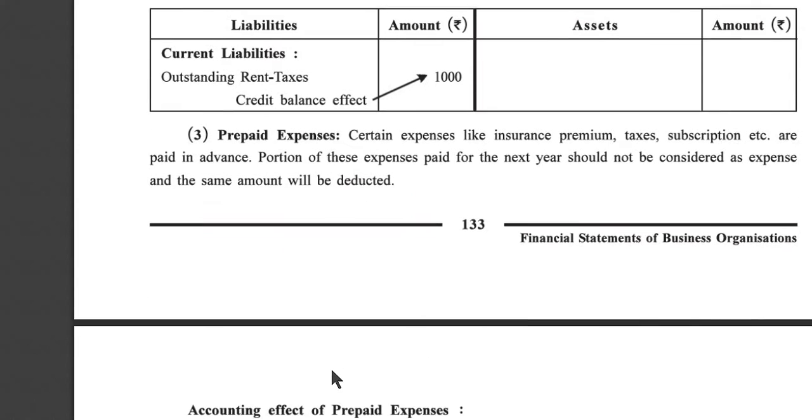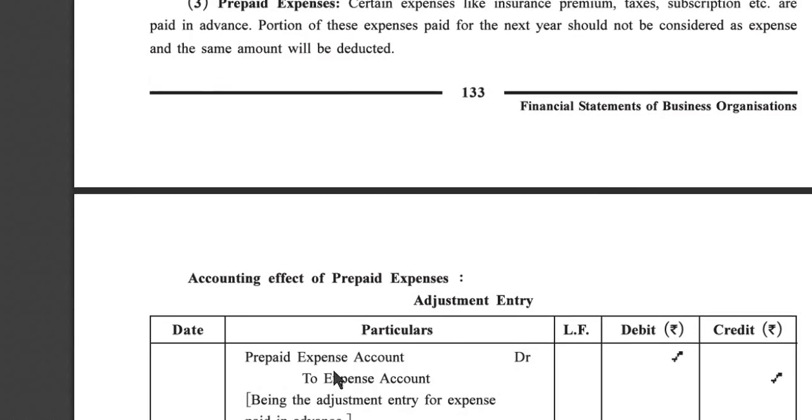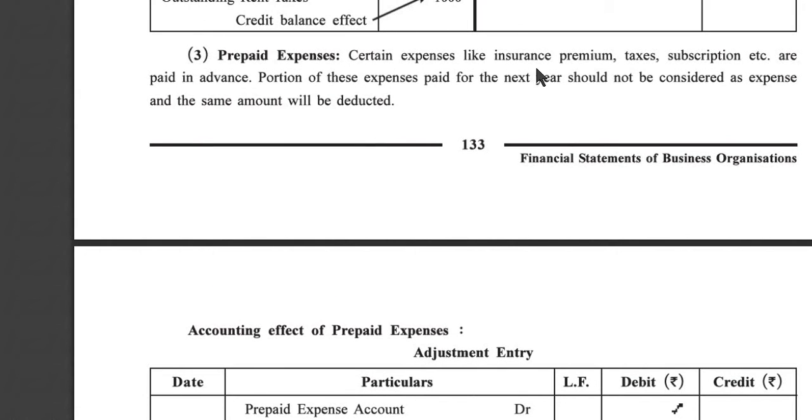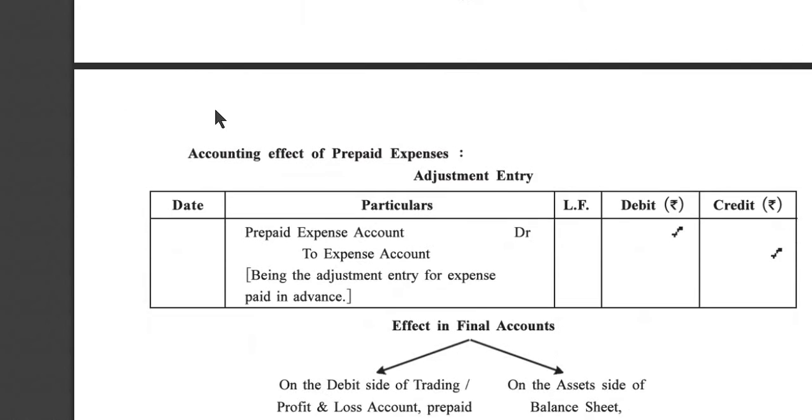Now, third adjustment, prepaid expenses. Certain expenses like insurance premium, taxes, subscription, etc. are paid in advance. The portion of these expenses paid for the next year should not be considered as an expense, and the same amount will be deducted. Because when we pay in advance, it is not actually an expense for this current year, and so we have to deduct this amount from the expenses.